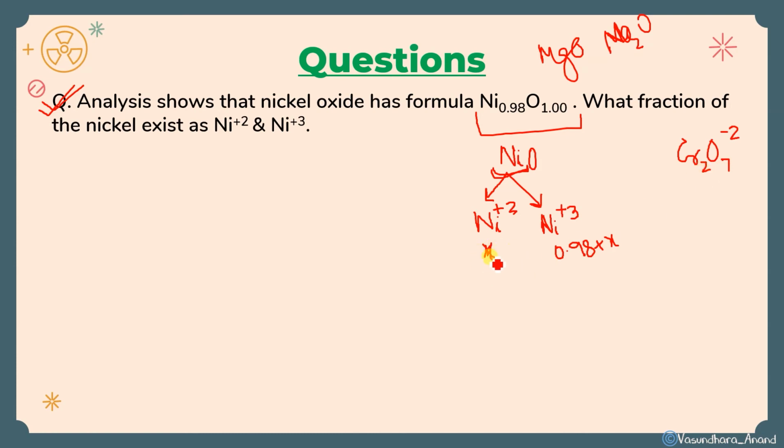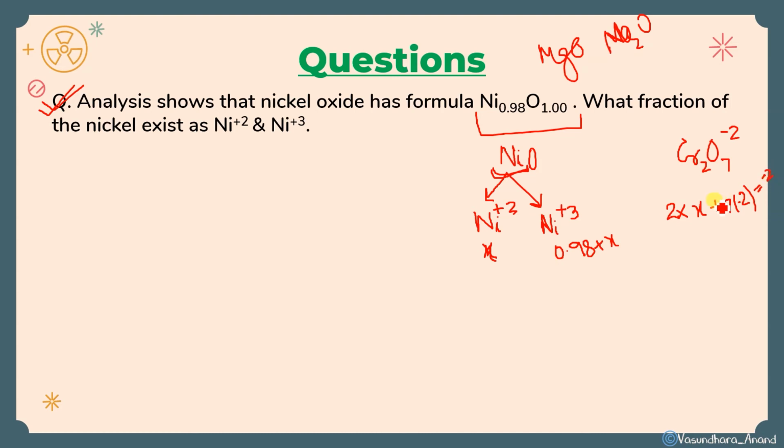I don't know this X, we don't know it. What do we do? We write the number of chromium into charge, into charge. The charge of chromium we don't know, so we write X, isn't it? Plus we write the number of atoms, 7, and its charge. So the charge of oxygen is -2, and this will be equal to the total charge. Our total charge is given here, sorry, -2, isn't it? If no charge is given, for the neutral it will be 0.